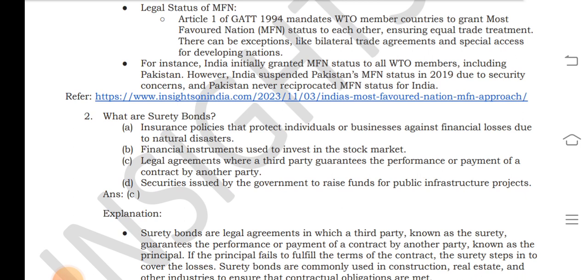What are surety bonds? A legal agreement where a third party guarantees the performance or the payment of a contract by another party.